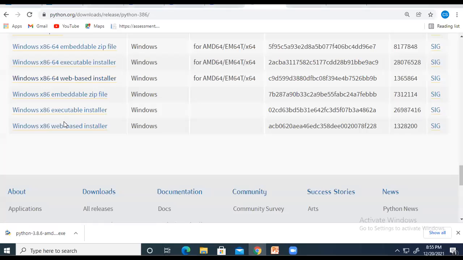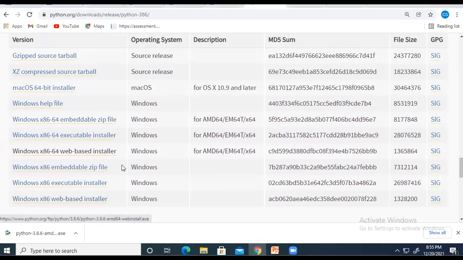Okay students, I request those who haven't installed Python to install it for Windows, the Python version 3.8.6 web-based installer. Just click on that, the exe file will be downloaded, and just double click on this file. I am not clicking because I already installed it here. I think those who attended the Python workshop 2 to 3 days ago have all installed Python. Am I right?